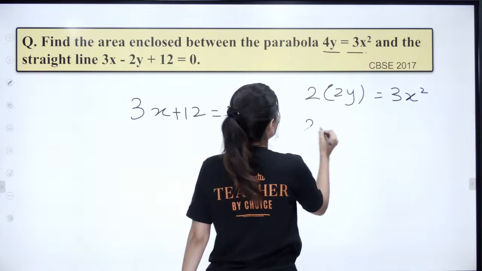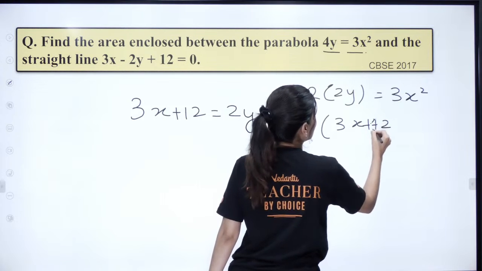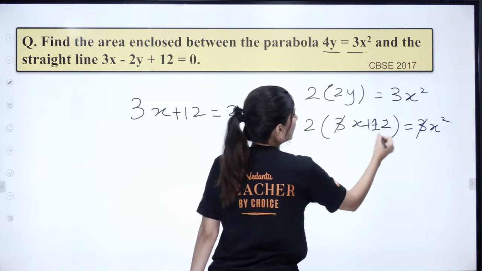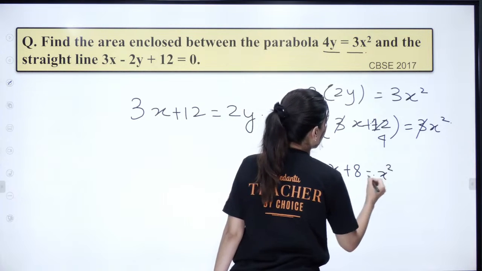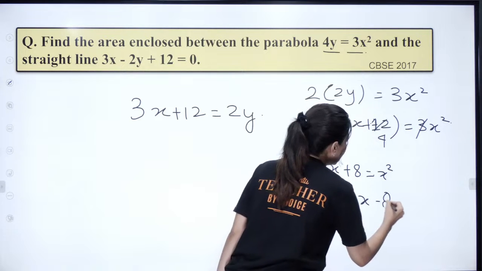So this will be 2 times 3x plus 12, and we have 3x square. So can you see 3, 3, 3, this is 4. So 2x plus 8 is equal to x square. Okay, x square minus 2x minus 8 is equal to 0.